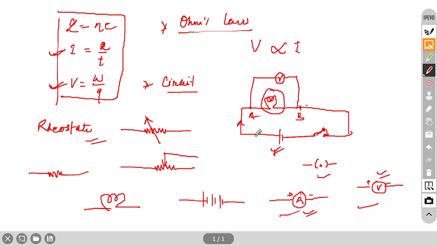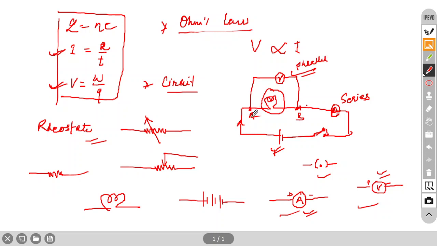If you attach a device without breaking the circuit, it is always in parallel. The voltmeter is always attached in parallel, because we need the potential difference between those two points. In case of an ammeter, we have to break the circuit and attach the ammeter here. So the ammeter is in series, and the voltmeter is in parallel combination.